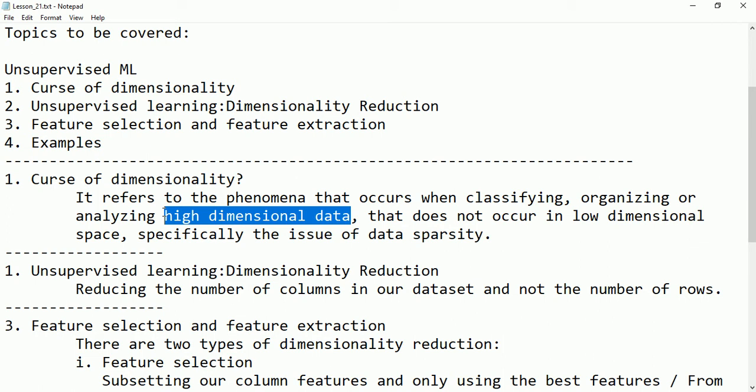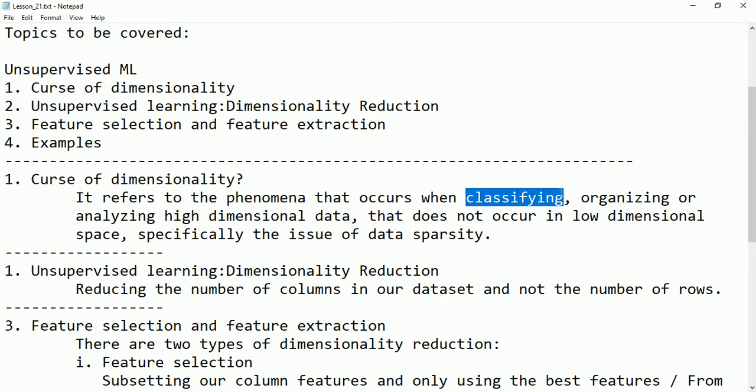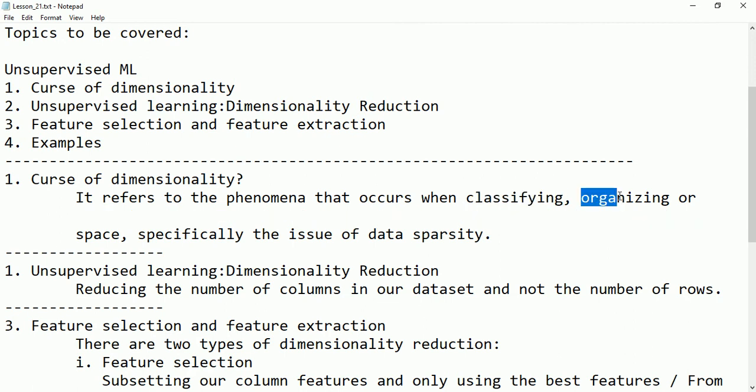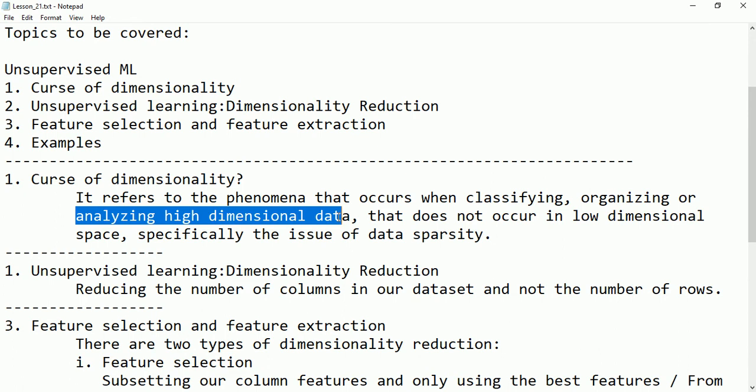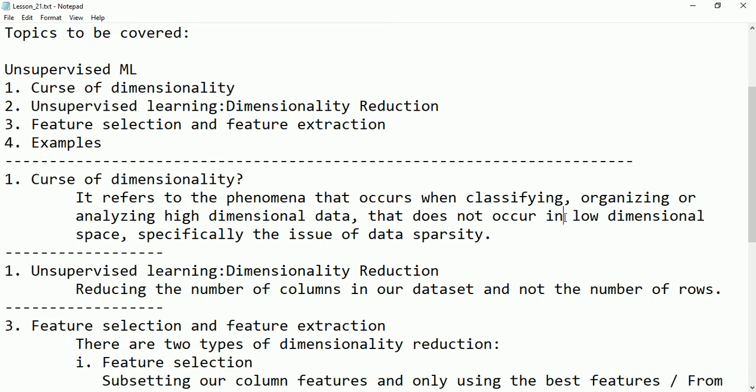Whenever we apply any operation for classification, organizing or analyzing the data, it is so much more difficult because we have so many dimensions. This does not occur in low dimensional space, specifically the issue of data sparsity.